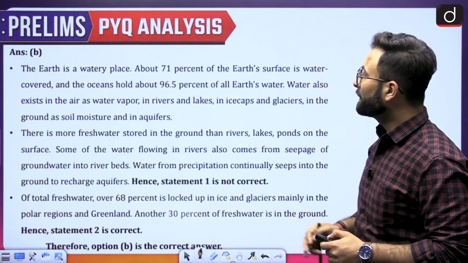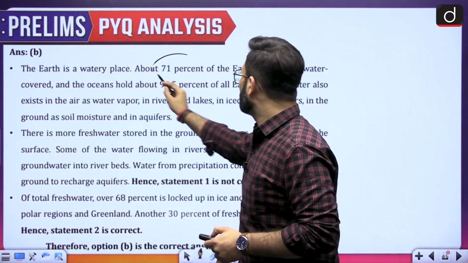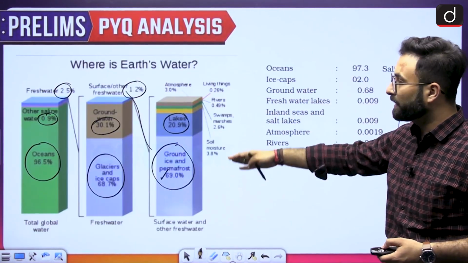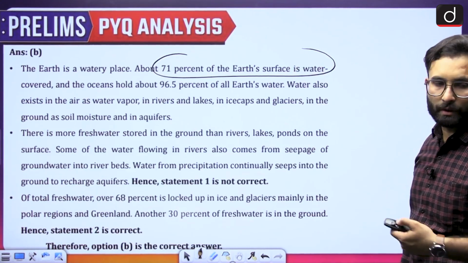Moving further, nearly 71% of the earth's surface is water covered, which you can go through. The same things which we have covered here have been written in the text, so you can go through this.